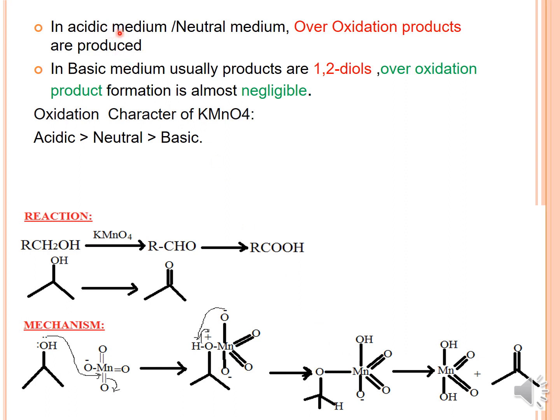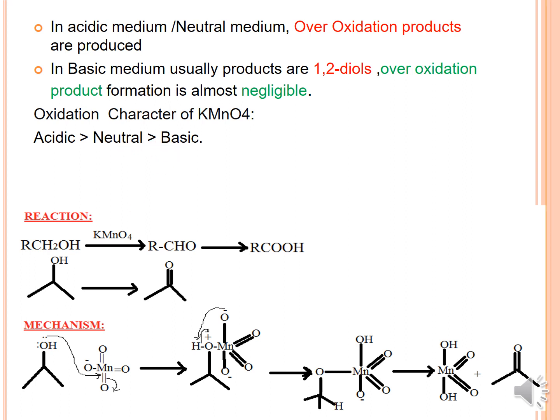In the acidic or the neutral medium, over oxidation products will be obtained. For example, primary alcohols will end up as carboxylic acid, which is the over oxidation product. In the basic medium, you'll end up with 1,2-diols, and the over oxidation product is negligible. And the oxidizing character of KMnO4 is acidic greater than neutral greater than basic.